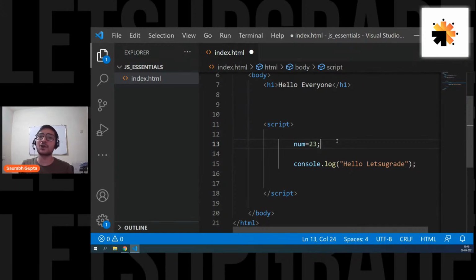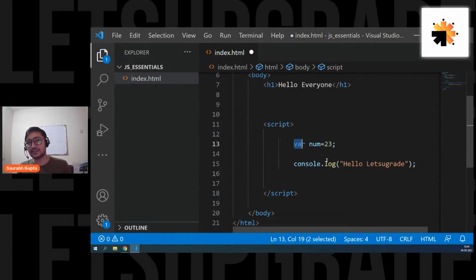But in JavaScript, it's not like that. In JavaScript, you simply have something called var. Simple. And var stands for variant. That means in this case, this num does not have any specific type. It's a variant type. That means if you put a number, I'll become a number type. If you put a string, I'll become a string type. If you put a boolean, I'll become a boolean type. That means my type depends on what kind of data you put in me. Is that clear, everyone? So that's what var is.